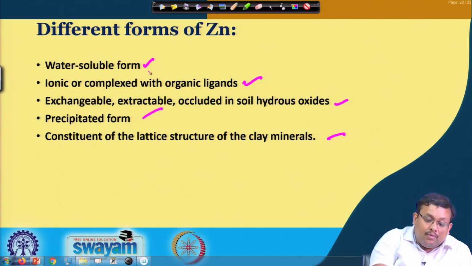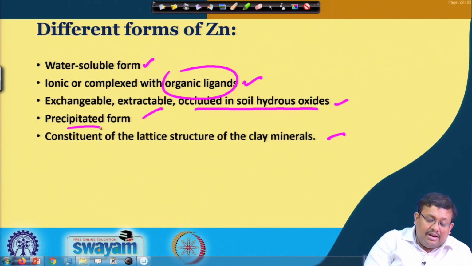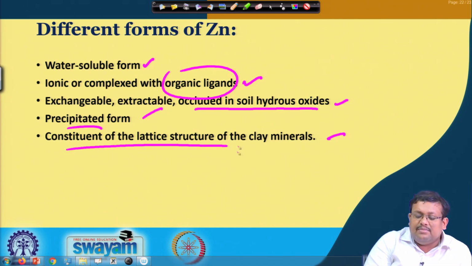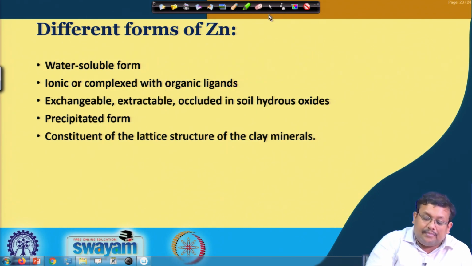First of all, again water soluble form, then ionic complex with organic ligand just like any other trace elements, exchangeable, extractable, occluded in soil hydrous oxide, just like other elements in the soil, and precipitated form and also constituents of the lattice structure of the clay mineral. So, you can see these 5 forms are more generalized, in which most of the trace elements are present in the soils.